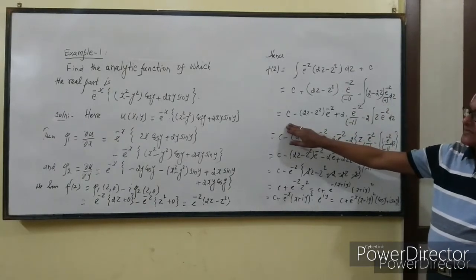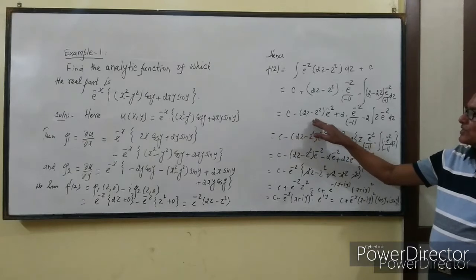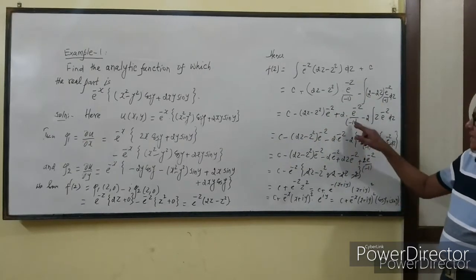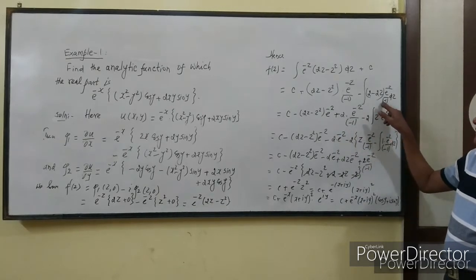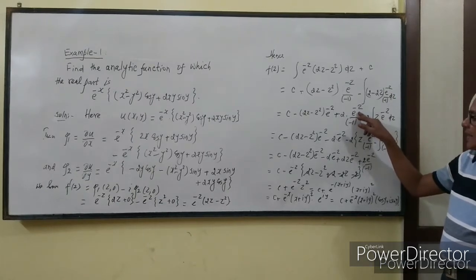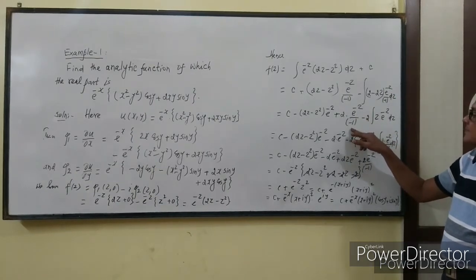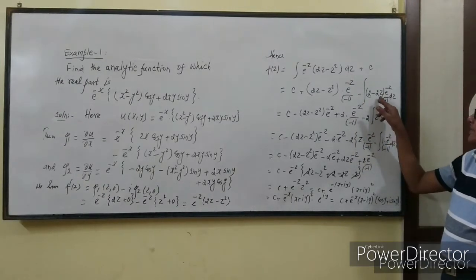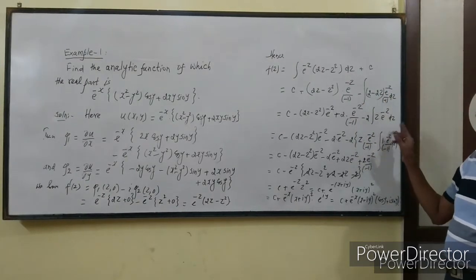Next step, it will be equal to c minus (2z - z²) e^(-z) plus 2 times the integral of e^(-z), which is e^(-z)/(-1), and again it is minus 2 times the integral of z e^(-z) dz.